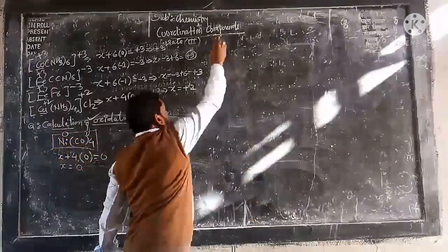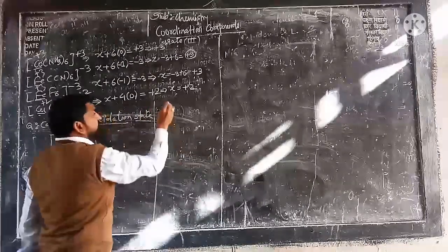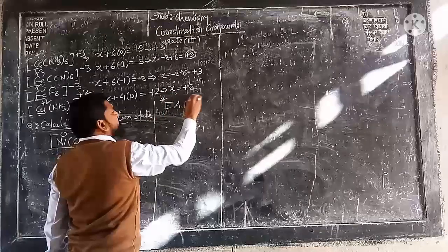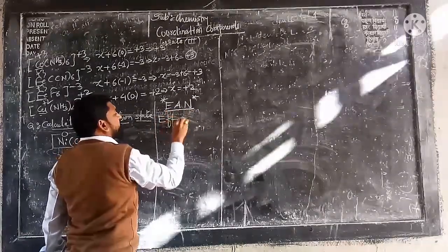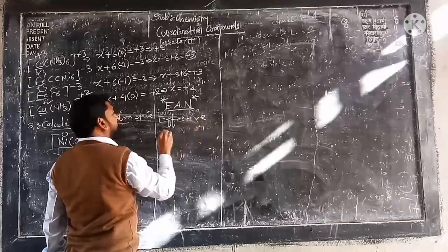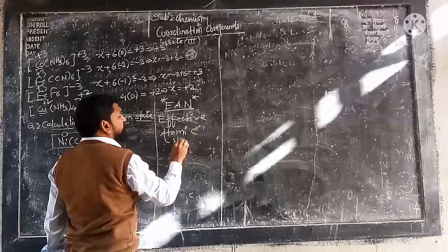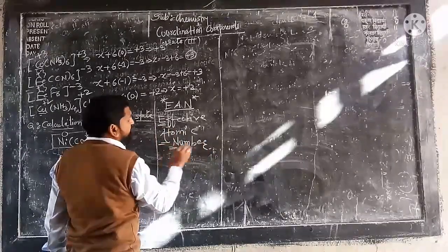Now our next topic: what is meant by EAN? I am writing here, see here, what is meant by EAN? Exam point of view, very important. EAN means effective atomic number. In short it is written as EAN, effective atomic number.